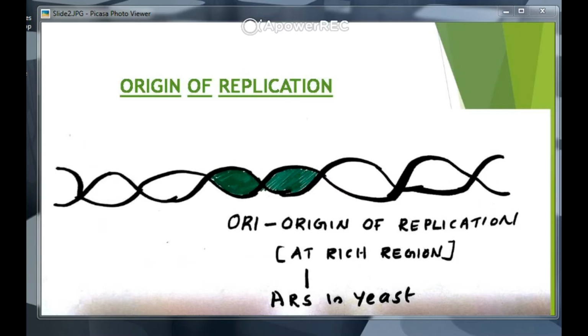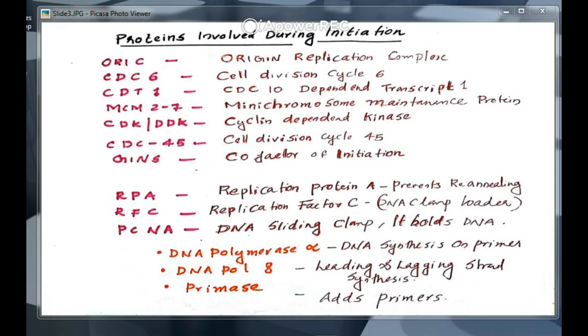Ori is the origin of replication, and this is an AT-rich region. ARS is the Ori site in yeast. ARS means the autonomously replicating sequence. Now look at the proteins and enzymes involved in DNA replication. What are the proteins involved in DNA replication?